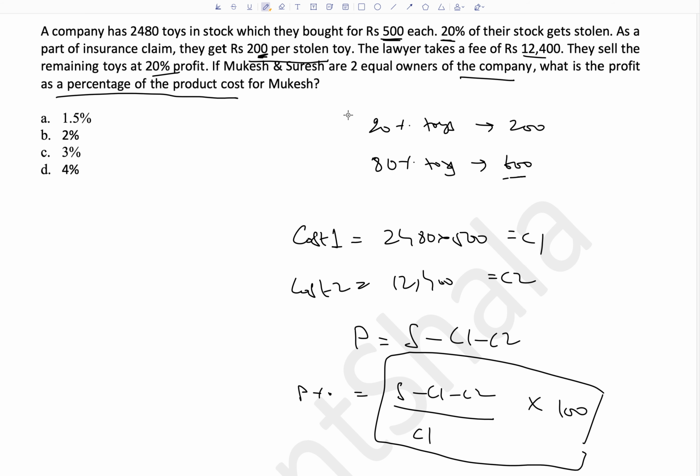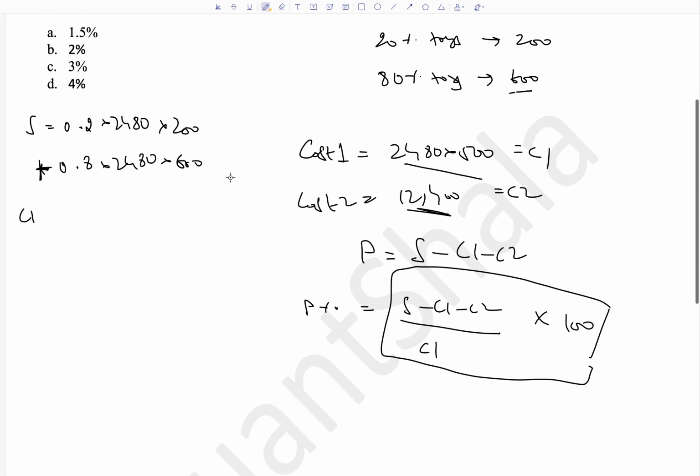Okay. S we have already calculated mostly. 20% of toys sold at 200, 80% of toys sold at 600. So what is total S? S is 0.2 multiplied by 2480, the number of toys stolen, right? And number of toys these were sold at 200, plus the remaining 80% toys of 2480 were sold at 600 rupees. So this is total S, selling price. What is C1? We already know, 2480 into 500. C2 is 12,400. So our question is solved. Now the thing remains up to calculation.